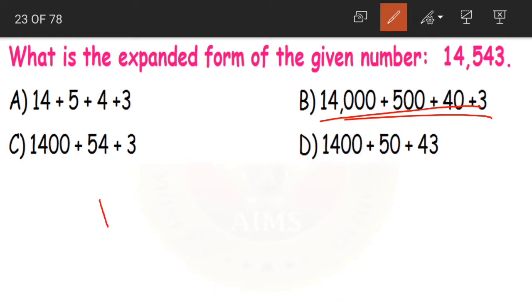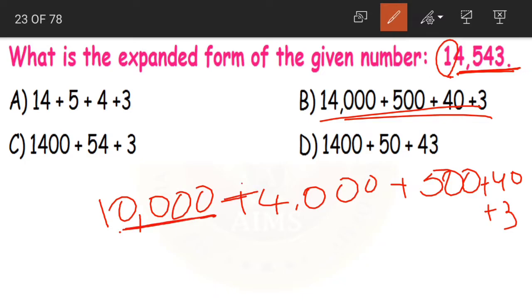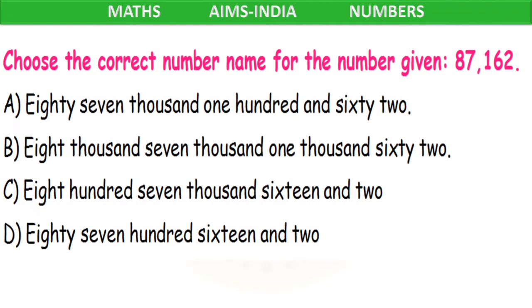Now you can write it like this, or else it is preferable to write the expanded form like this, children. 10,000 plus 4,000 plus 500 plus 40 plus 3. First take the number 1. After 1 you are having 4 digits. So put 4 zeros. Plus next we are having 4. After 4 we have 3 digits. So put 3 zeros. Plus then after 5 2 digits. So 2 zeros. Plus after 4 we are having 1 digit. So 4 0, 40. And lastly 3. Clear? Option B is our correct answer.